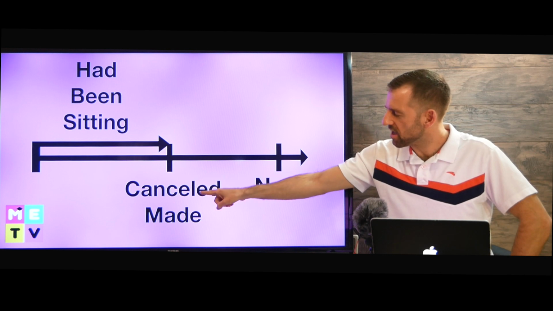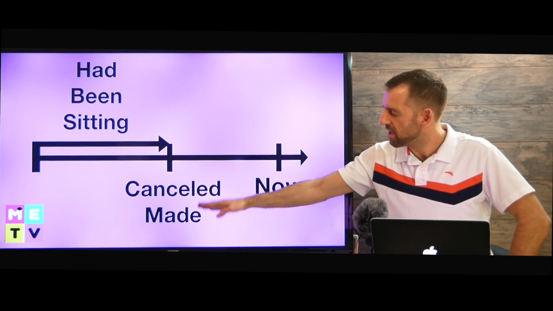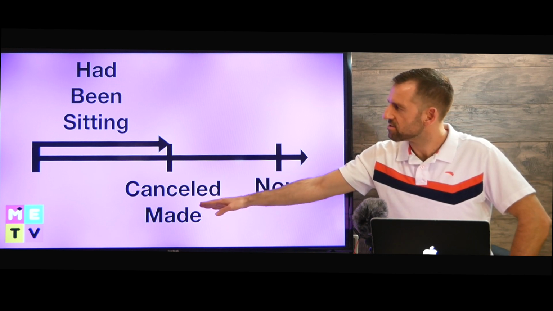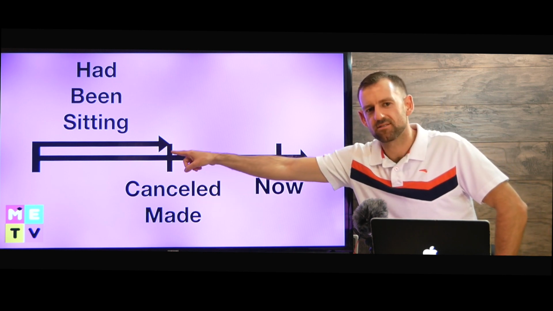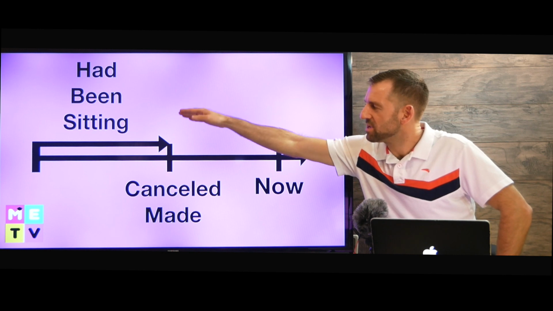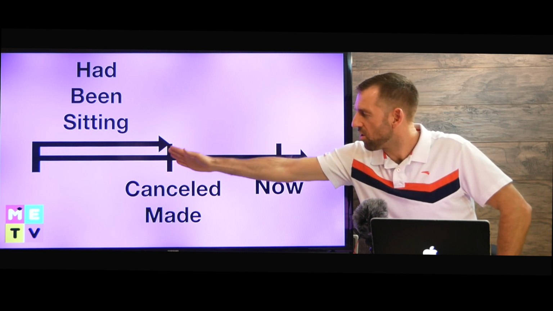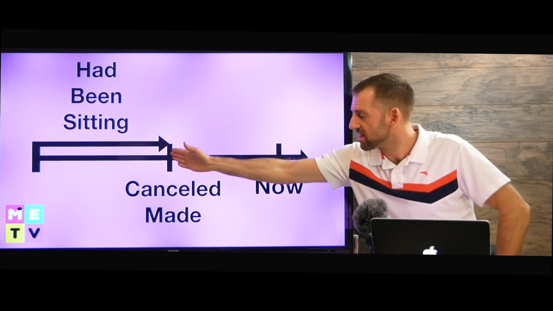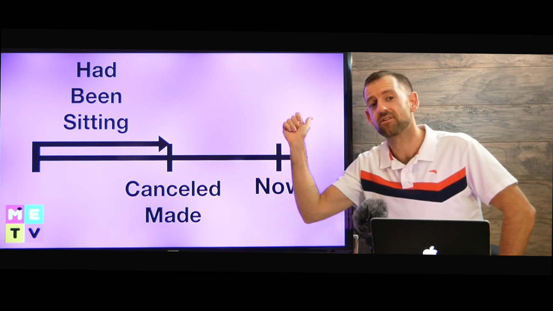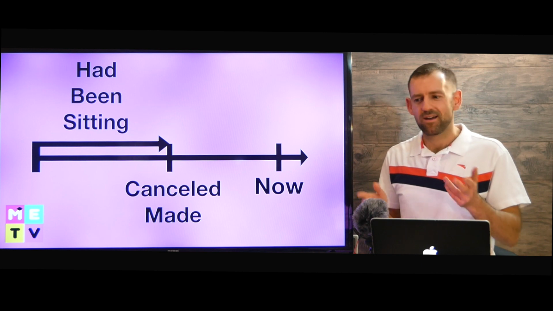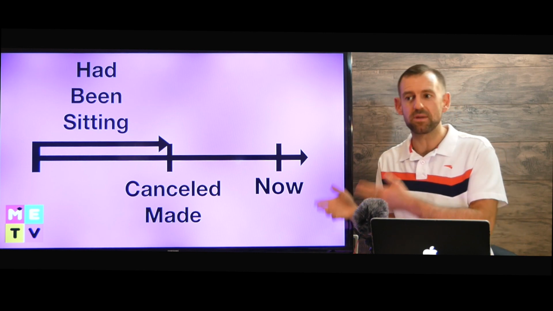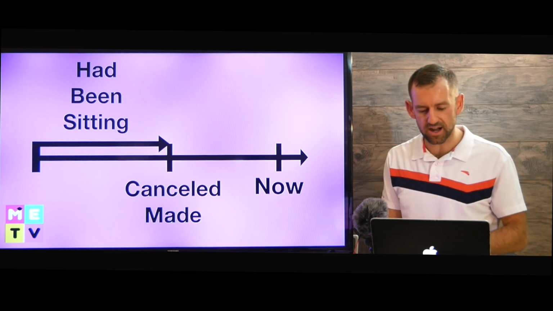They canceled the flight and they made us get off the plane. Now, what were we doing before this? We had been sitting all the way right up until this point. Then they canceled the flight and they made us get off. So we'd been sitting on the plane for 2 hours before they canceled the flight and made us get off. What a waste of time.